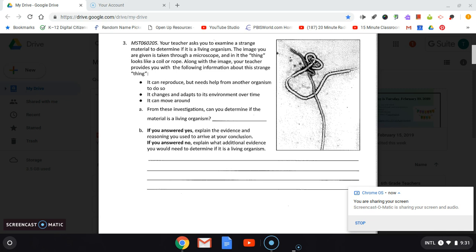So in that blank, you're going to put yes or no for A. And for B, you're going to write an explanation. If you answered yes above, explain the evidence and reasoning you used to arrive at your conclusion. If you answered no to the question above, explain what additional evidence you would need to determine if it's a living organism.